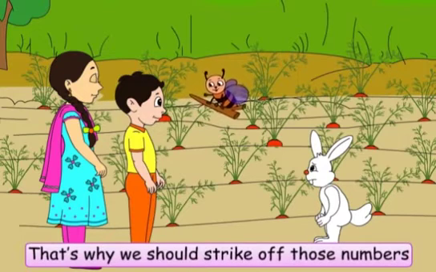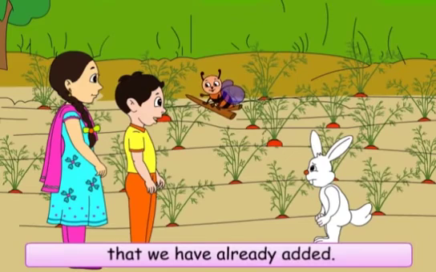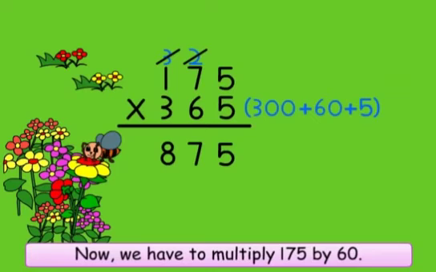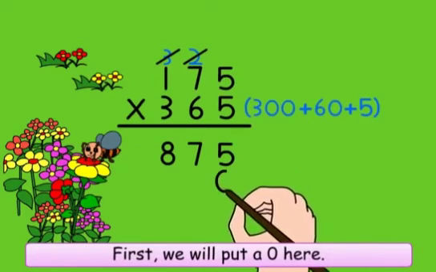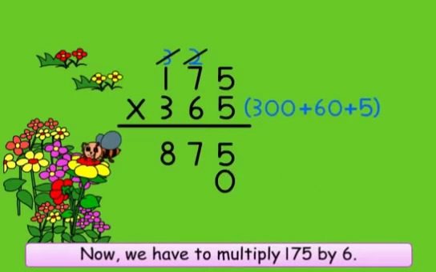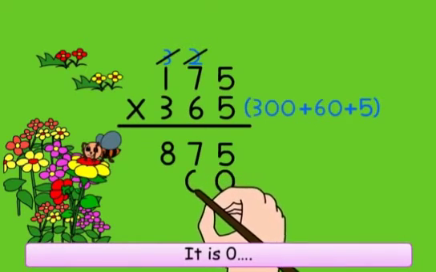That's why we should strike off those numbers that we have already added. Now we have to multiply 175 by 60. First we will put a 0 here. Now we have to multiply 175 by 6. It is 0.